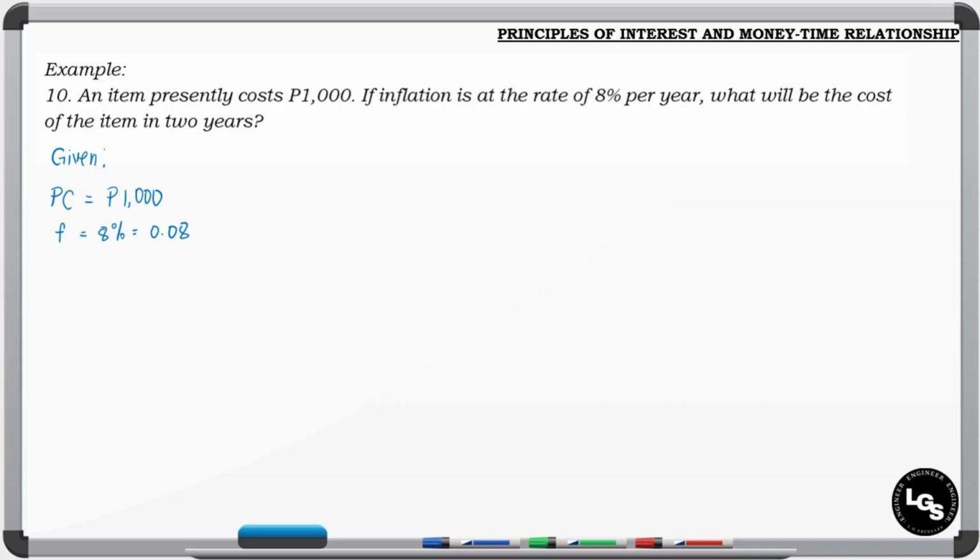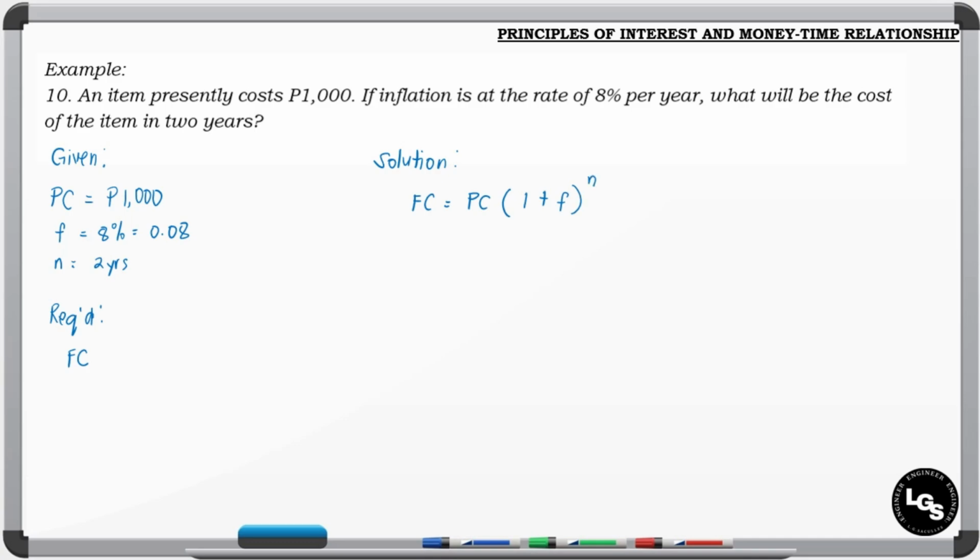And now we are required to find the cost of that item in 2 years. So we have n equal to 2 years. The required is its future cost, or the FC. So what will it cost after 2 years given the inflation rate? The formula that we can use here is the first formula presented a while ago, that is FC is equal to PC times 1 plus f